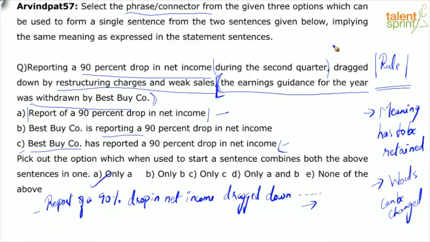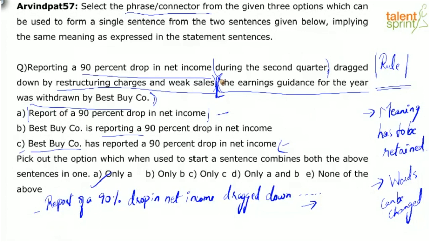That's one part. The earnings guidance for the year was withdrawn by Best Buy company. That's the second part. Just pay attention to the commas. Dragged down by restructuring charges and weak sales, this whole part is just additional information. The main thing is the earnings guidance for the year was withdrawn by Best Buy company. How did that happen? Two reasons. A 90% drop in net income during the second quarter. Additional reason, dragged down by restructuring charges and weak sales. That's it.